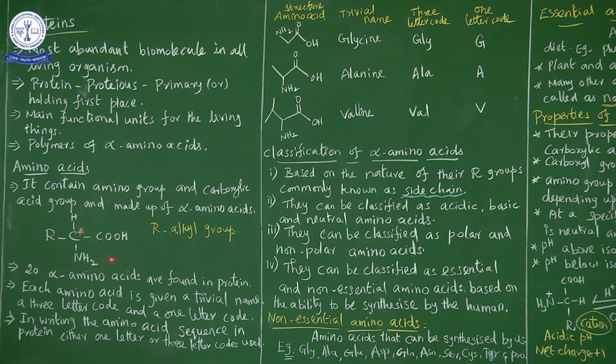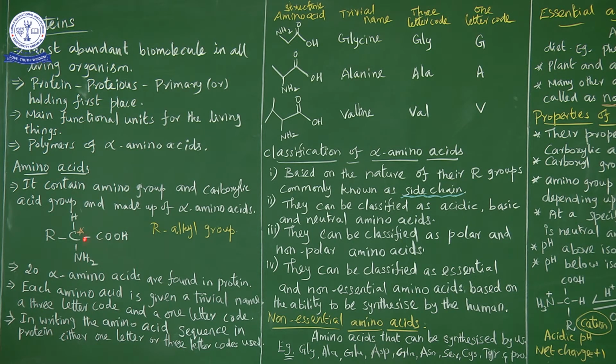Comparing those two functional groups, the carboxylic acid plays the major role. The functional group COOH is attached to the first carbon, the alpha carbon, and to that alpha carbon NH2 is attached. So in an alpha amino acid, the NH2 group is attached to the alpha carbon. This is the general formula for alpha amino acids.